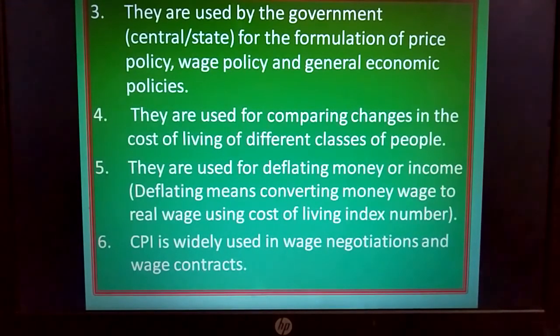So thinking on the capable people where they are present in that locality, wage may be higher or wage contract may be higher. Wherever the capable people are not there, and below level economic people are present, therein wage contracts and wage negotiations will be lesser. So there also consumer price index number will be used in greater part.